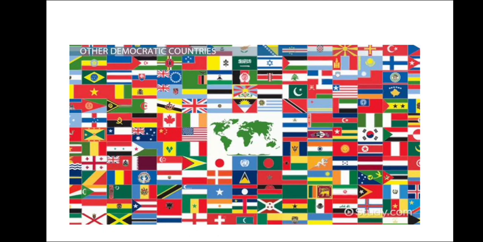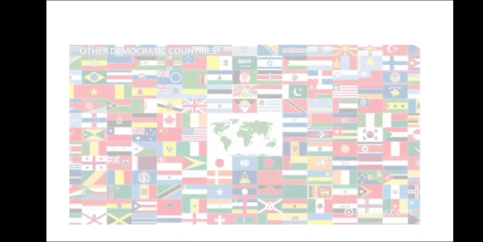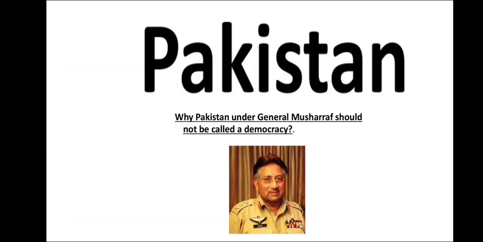So, you can see there are many countries in the world, and they are all claiming that they are democratic. But through this chapter, we will try to know if they all are democratic with some examples. So let's take our very dear neighbor country, Pakistan. The picture of the person shown here is General Pervez Musharraf. Why should Pakistan under General Musharraf not be called a democracy? So we start from here because they also claim that they are a democratic country. So let's begin with this.